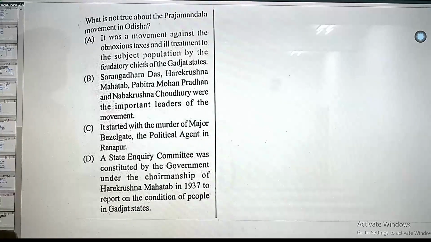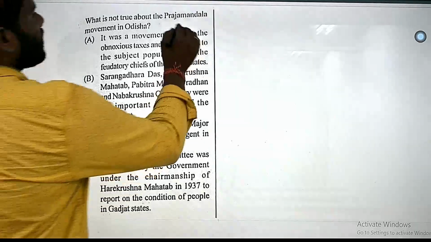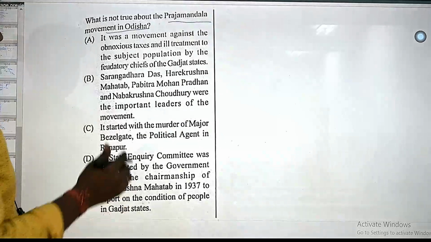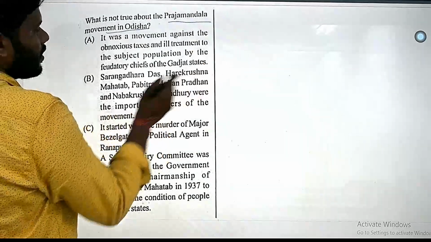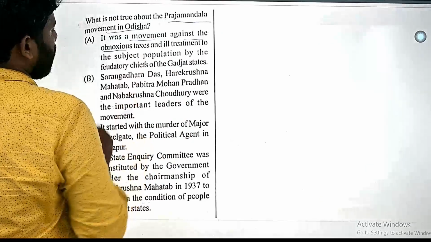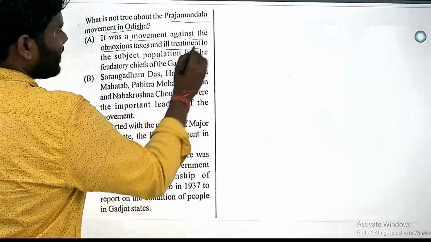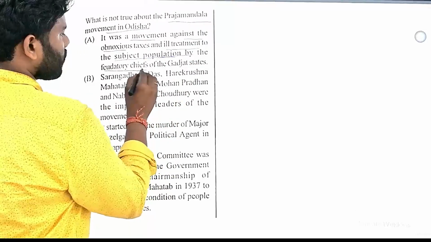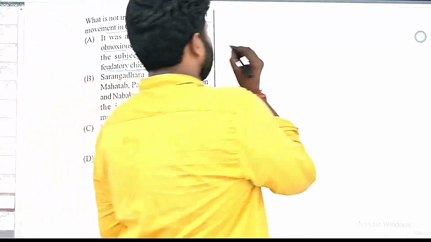Next one is: which is not true about the Praja Mandala movement in Odisha. It is a confusing question, but we will get to know. It was a movement against unlawful taxes and ill treatment of the subject population by the feudatory chiefs of the Gadjat states.